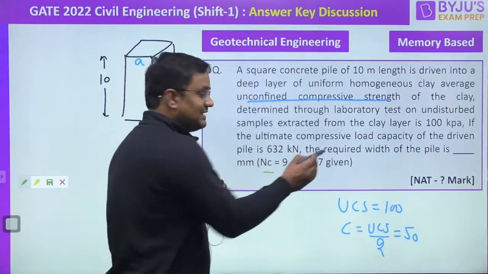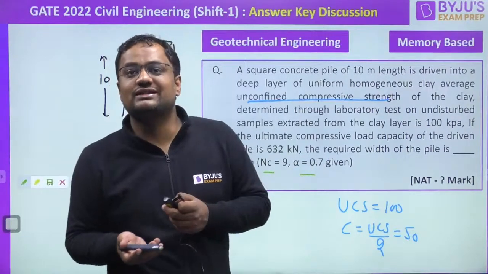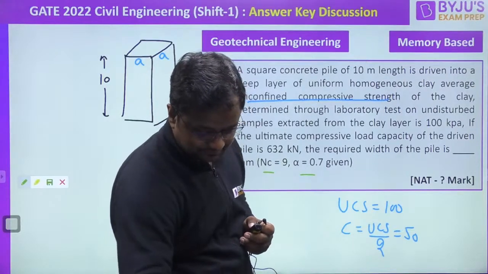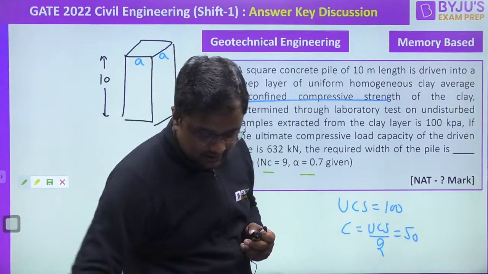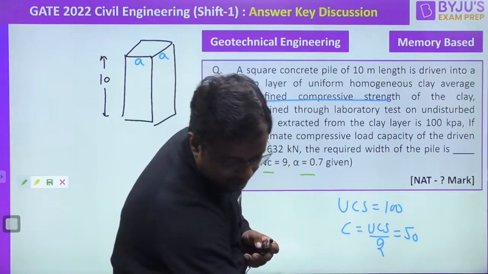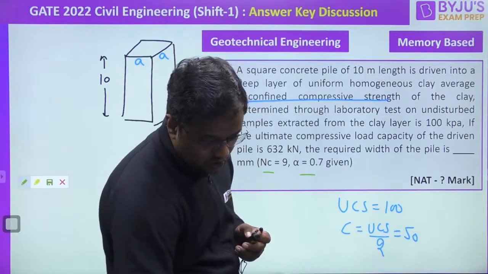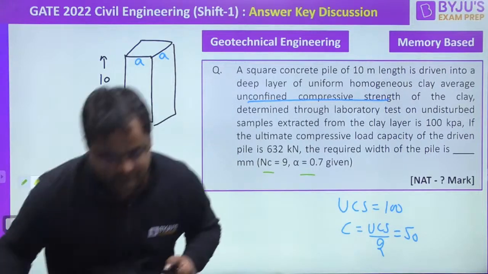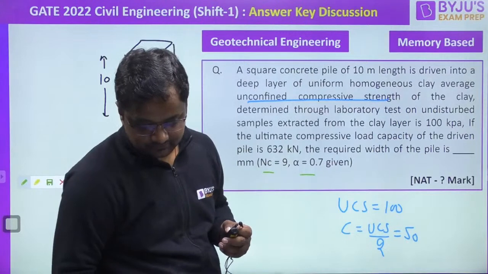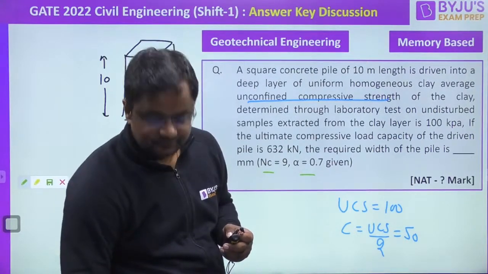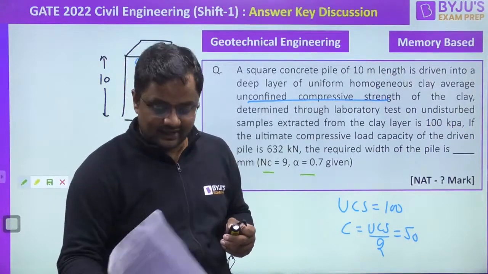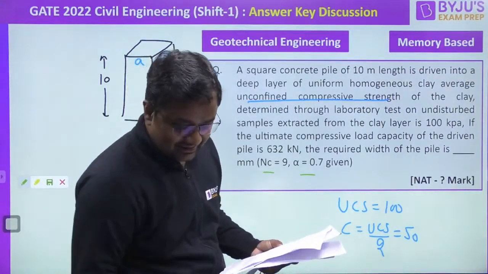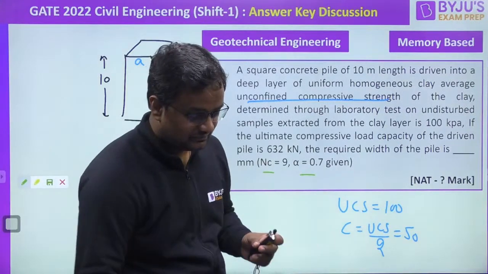NC is given, alpha is given. So it is very easy now. I'm not wasting time. What is the answer you are getting? Please let me know in the comment section, guys. What answer are you getting for this question? Everybody, have you solved this, 400 mm? What about others?